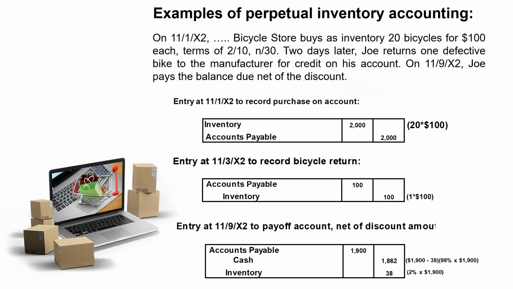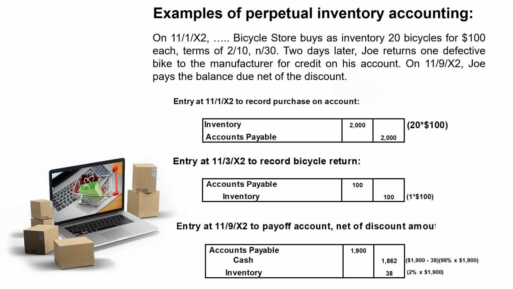A 2% discount on an obligation of $1,900 amounts to $38 of discount. Now again, we're only going to pay $1,900, or at least that's our obligation at this point in time, because we've returned one of the units.